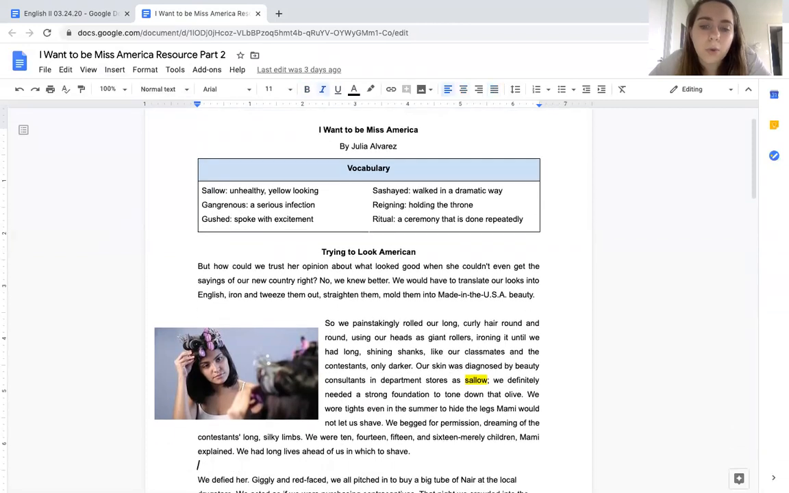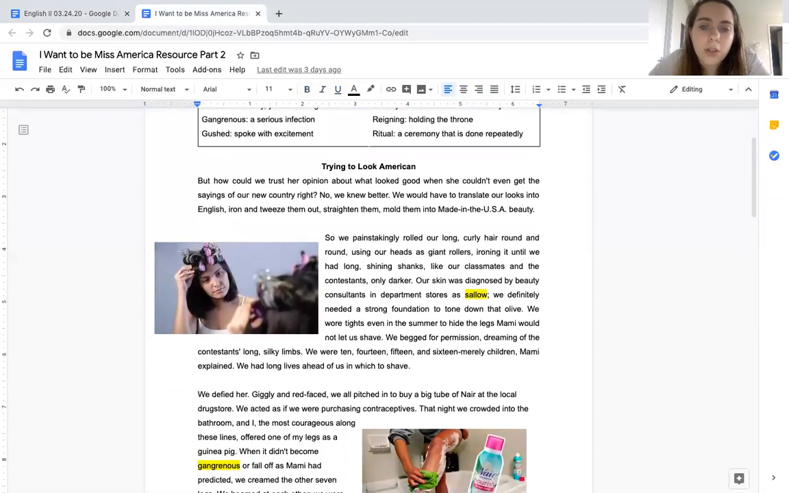So we painstakingly rolled our long, curly hair round and round, using our heads as giant rollers, ironing it until we had long, shining shanks, like our classmates and the contestants, only darker. Our skin was diagnosed by beauty consultants and department stores as sallow. We definitely needed a strong foundation to tone down that olive. We wore tights even in the summer to hide the legs, and Mommy would not let us shave. We begged for permission, dreaming of the contestants' long, silky limbs. We were 10, 14, 15, and 16, merely children, Mommy explained. We had long lives ahead of us in which to shave.